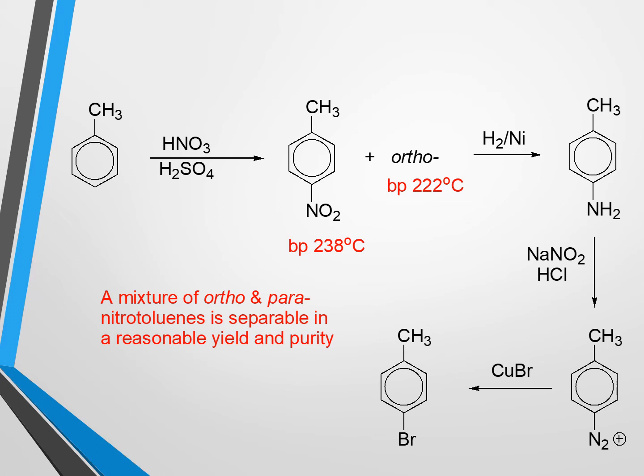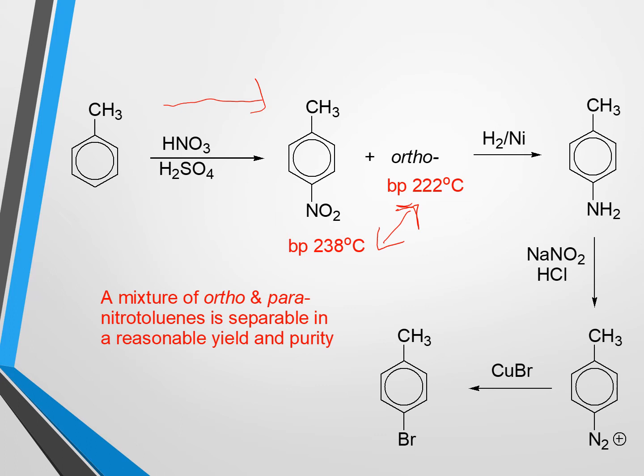We can go for nitration using toluene. After nitration, we'll get ortho-nitrotoluene and para-nitrotoluene from toluene. Now you can ask how you will separate these two isomers. We can see here the boiling points of these two isomers, one is 222 degrees centigrade and another is 238 degrees centigrade. The difference between the boiling points of these two isomers is large. That's why we can separate these two isomers by distillation or other separation techniques.